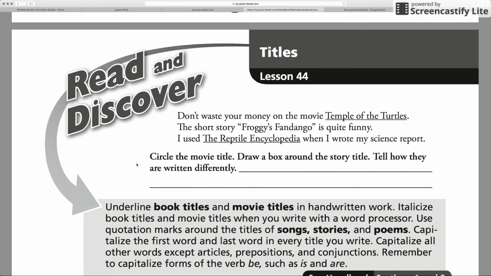You should have circled Temple of the Turtles. That is the movie title. And then you should have drawn a box around Froggy's Fandango. That is the story. So how are they written differently? One is in quotation marks and one is underlined. So our movie is underlined and our short story is in quotation marks.